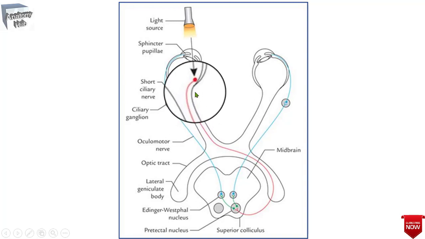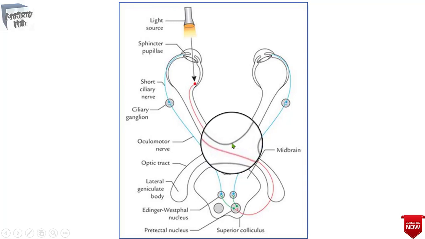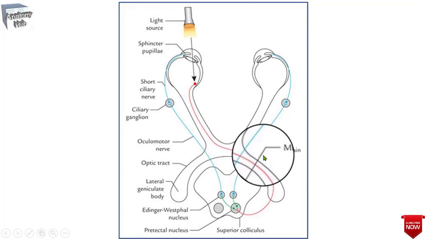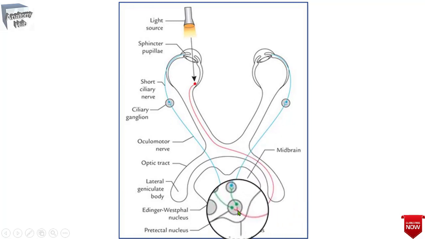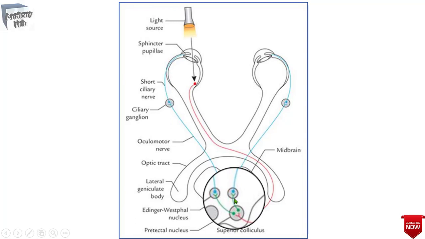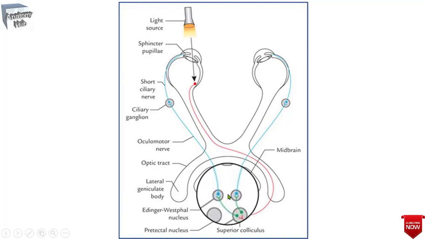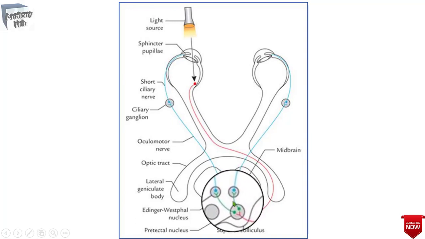So the visual impulses travel through the optic nerve and towards the optic chiasma and towards the optic tract to terminate in the pretectal nucleus that you can observe over here at the midbrain. Then these impulses from the pretectal nucleus will pass to the parasympathetic nucleus, that is your Edinger Westphal nucleus of the third cranial nerve of both the sides, that you can observe over here.